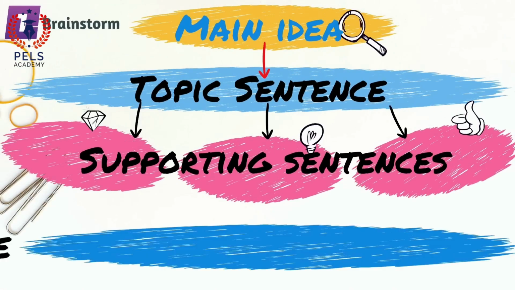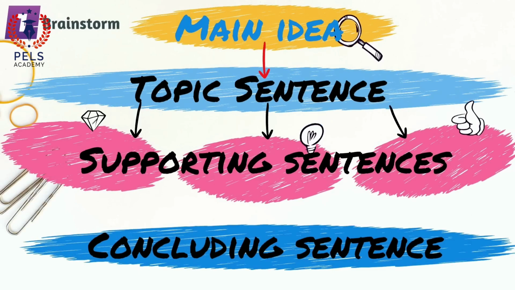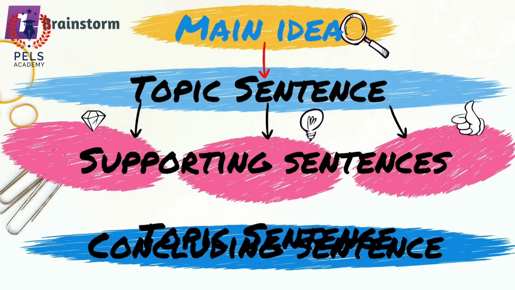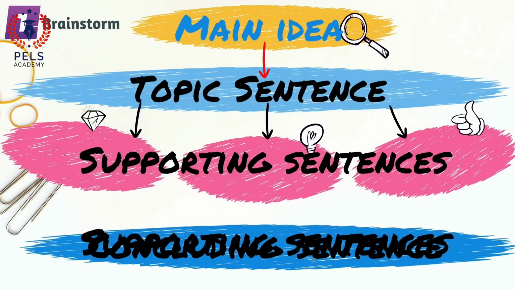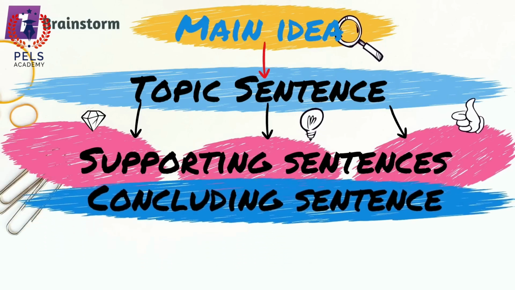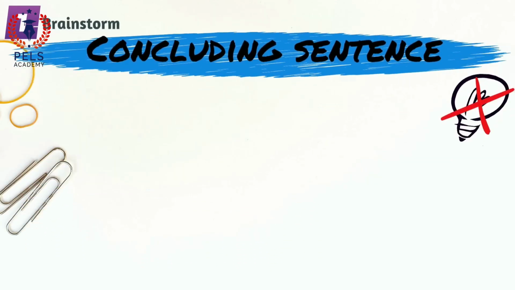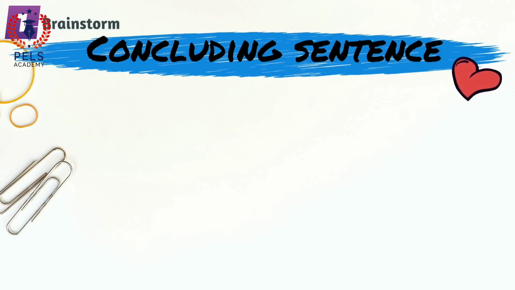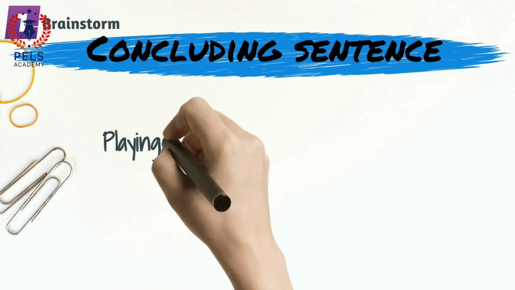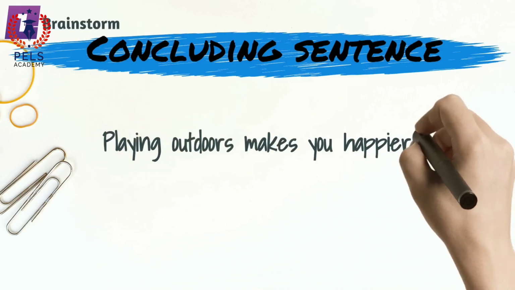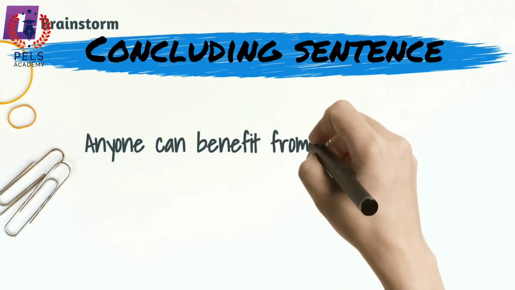Concluding sentence. A concluding sentence signals the end of a paragraph by restating the topic sentence or summarizing the main points. Important: do not add any new details in the concluding sentence. You can also end your paragraph with a personal connection, such as your opinion or feelings. Examples: playing outdoors makes you happier. Anyone can benefit from outdoor activity.